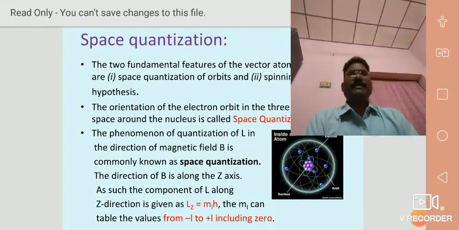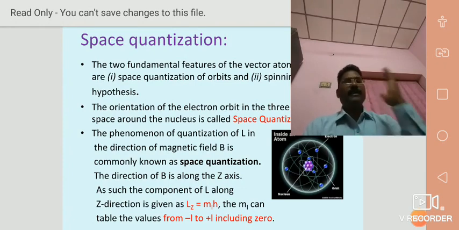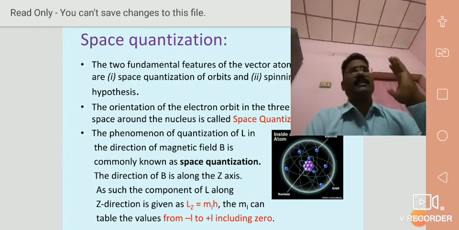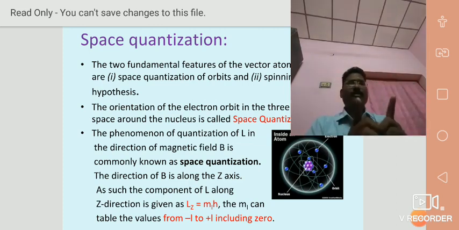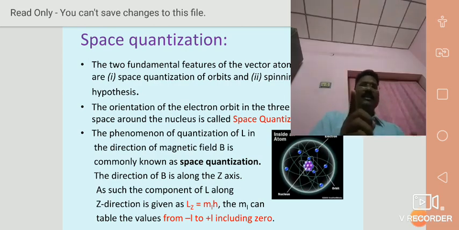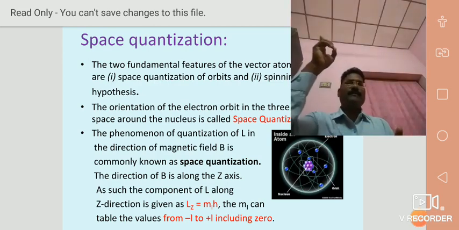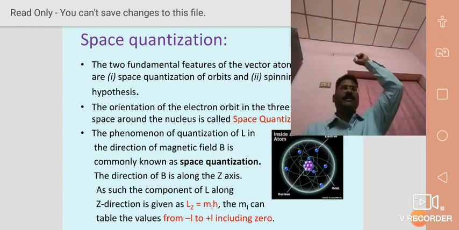How can we represent the component of L along the z direction? Why are we considering the component of L? If the electron revolves in three dimensions, the angular momentum L can be resolved into a component along the x direction, along the y direction, and along the z direction.